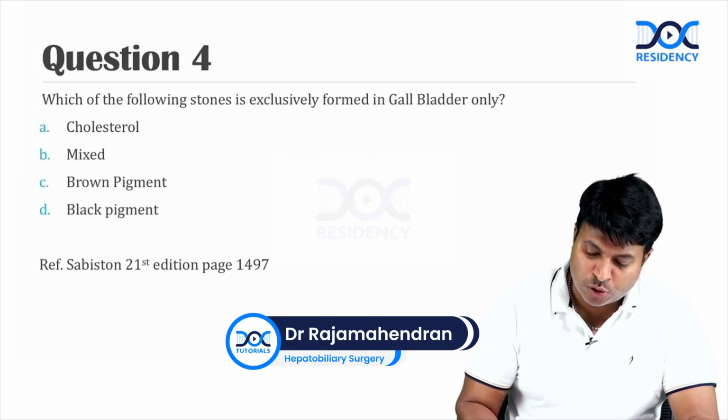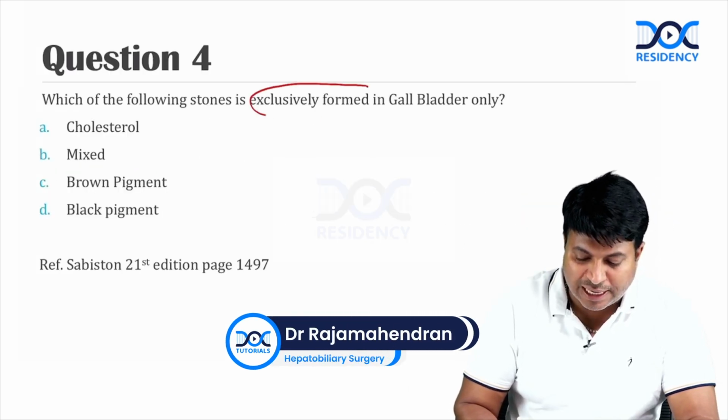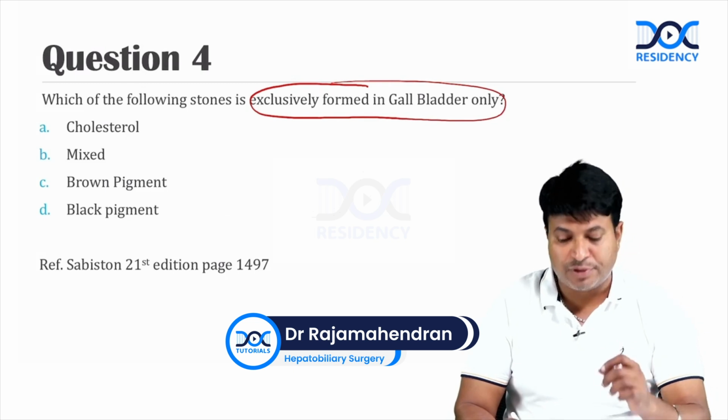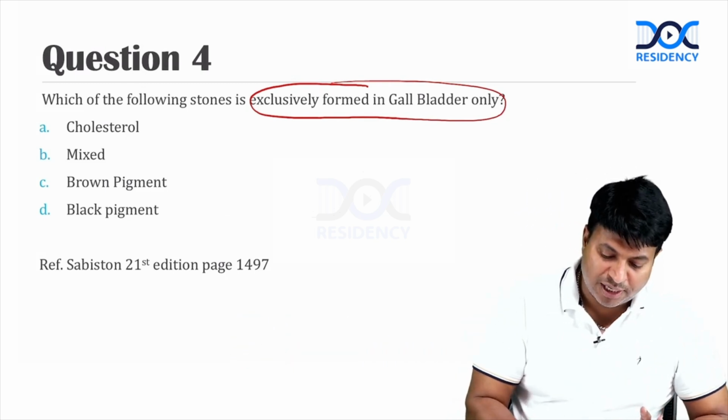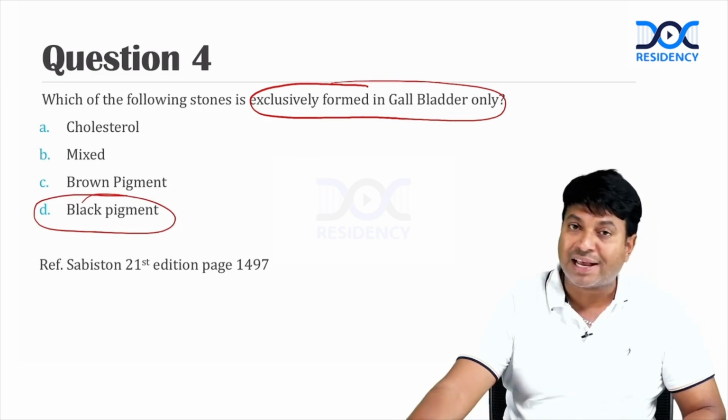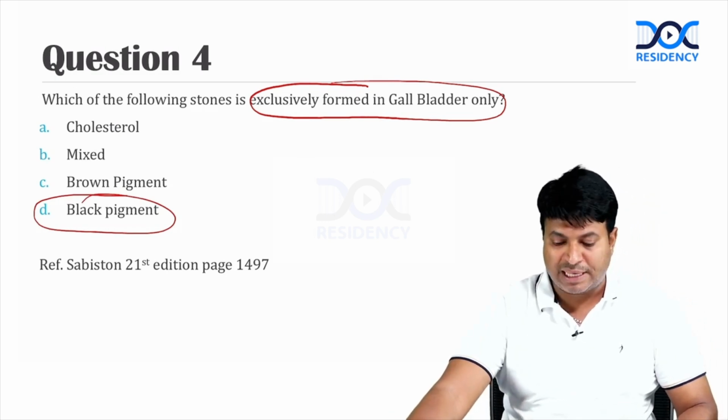Which of the following stones is formed exclusively in gallbladder only? Very interesting question. It is formed only in black stones. Only black stones are formed exclusively in gallbladder.